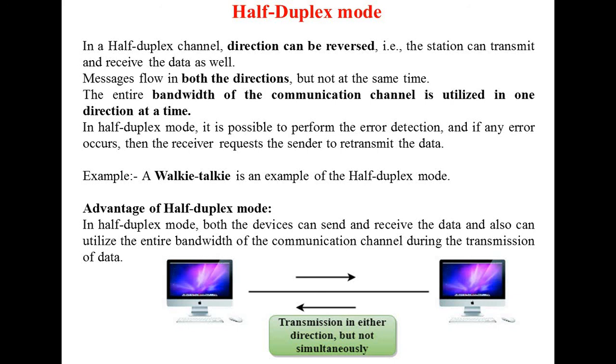The advantage of half duplex mode is that both the devices can send and receive the data, and can also utilize the entire bandwidth of the communication channel during the transmission of data. As you can see in this diagram, this computer is sending the data at one time, and this computer is sending the data at another time, transmitting in either direction but not together simultaneously.